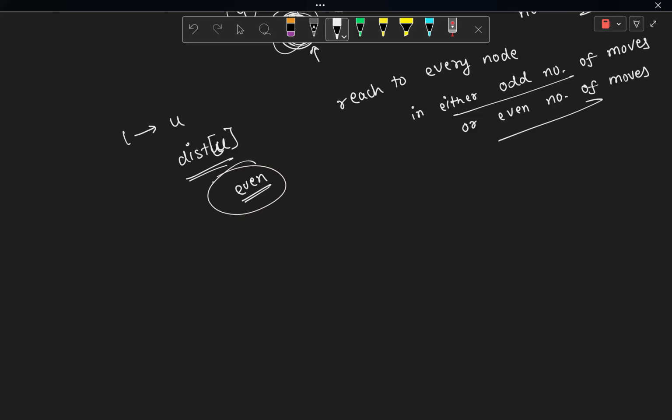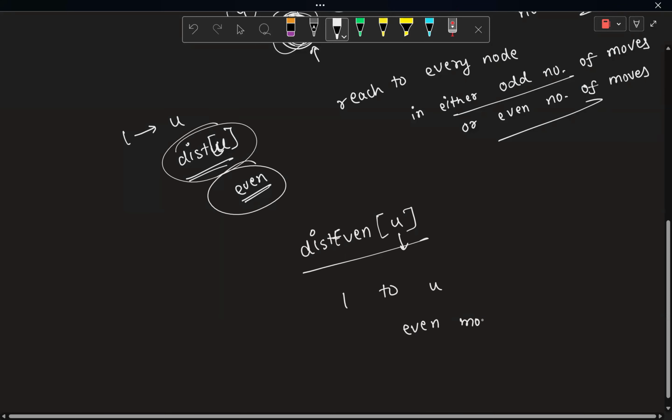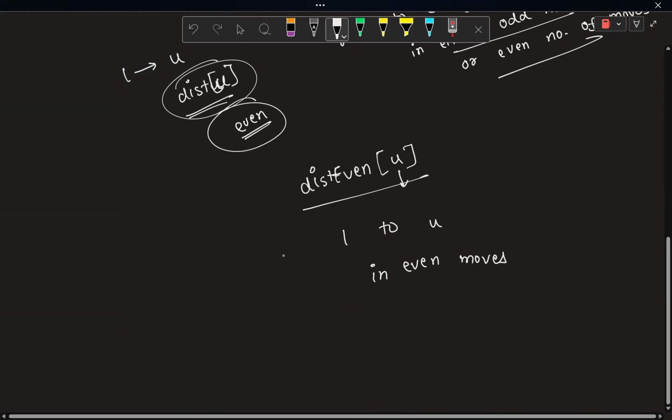But if I can find a distance array, something like dist_even, which I give a node u and it tells me the minimum distance I need to travel to go from 1 to u in even moves, then I can check the maximum value in this array over all the nodes.